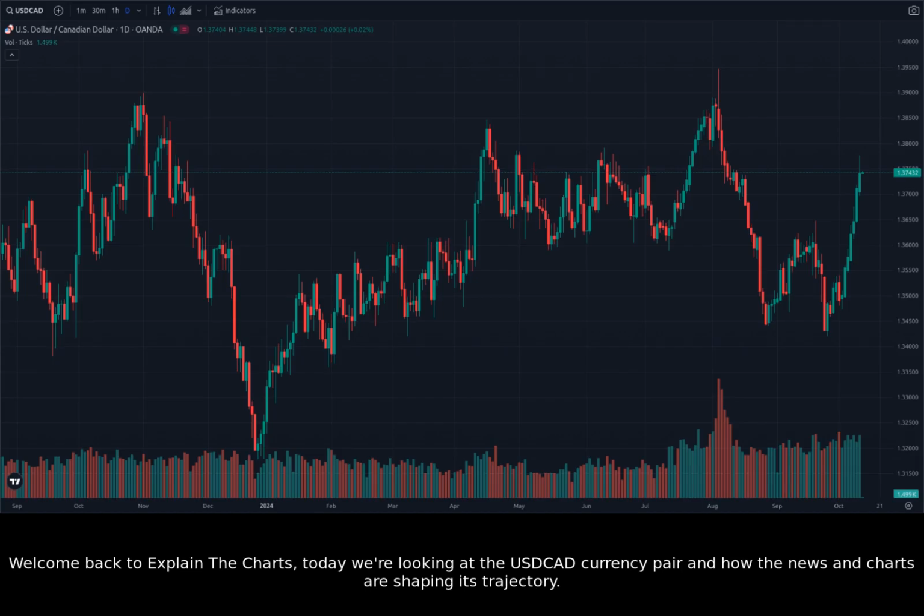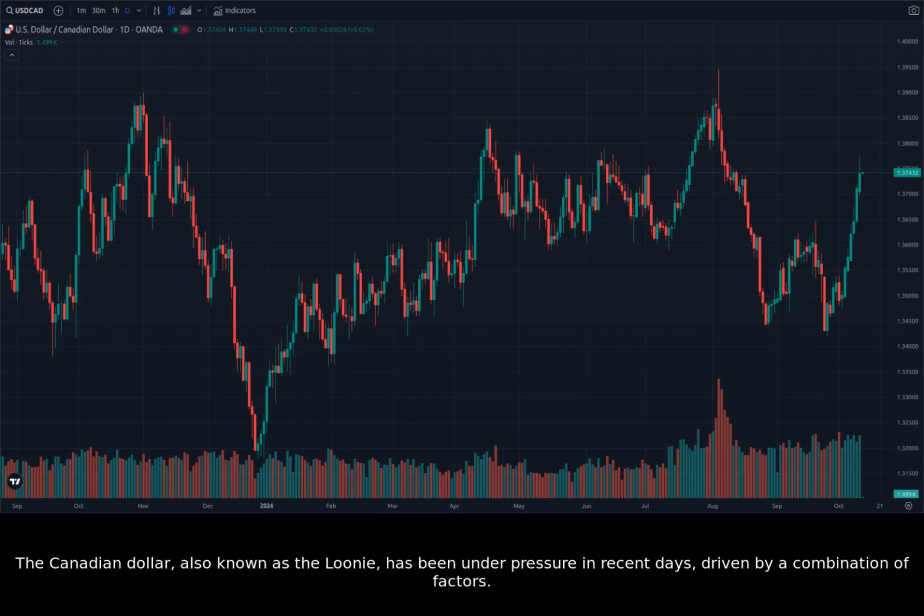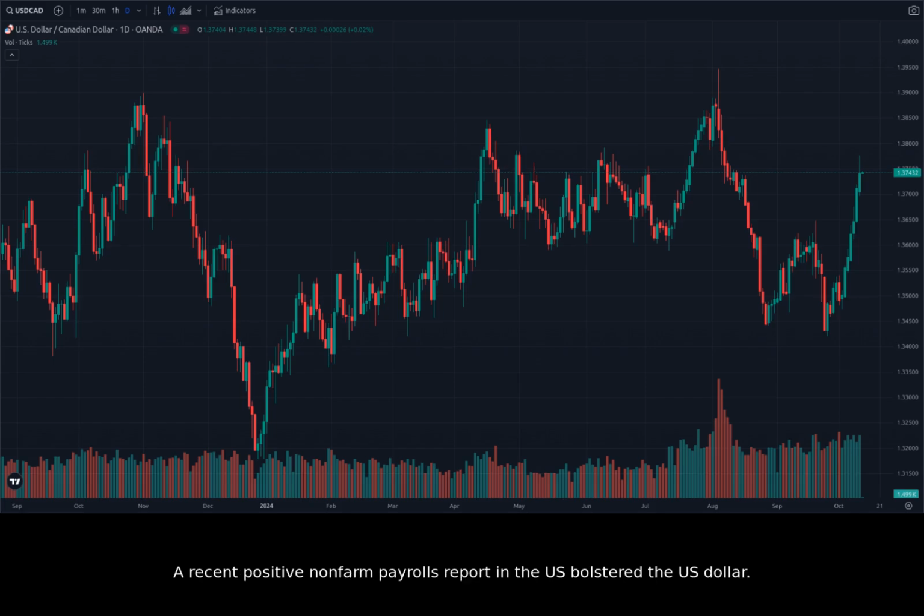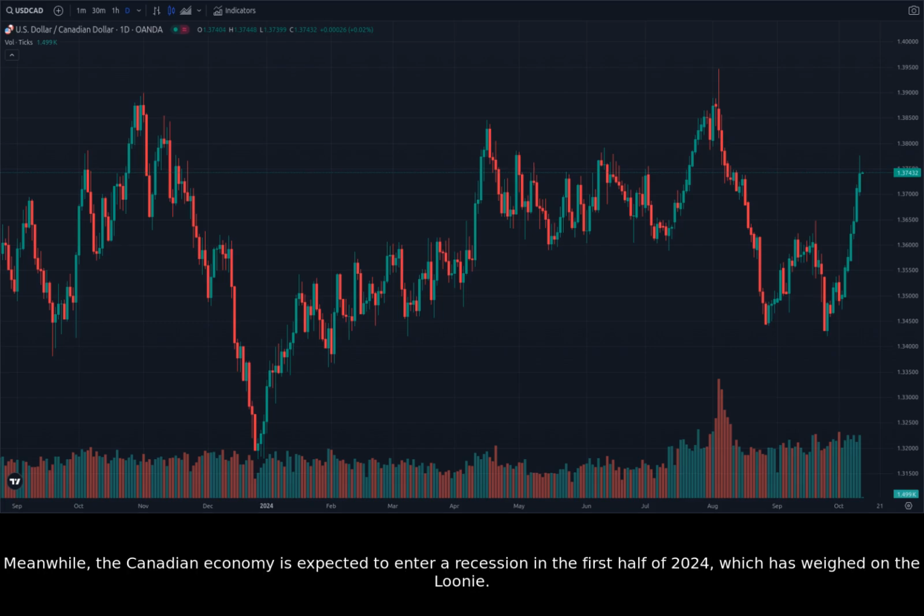Today we're looking at the USDCAD currency pair and how the news and charts are shaping its trajectory. The Canadian dollar, also known as the loonie, has been under pressure in recent days, driven by a combination of factors. A recent positive non-farm payrolls report in the U.S. bolstered the U.S. dollar. Meanwhile, the Canadian economy is expected to enter a recession in the first half of 2024, which has weighed on the loonie.